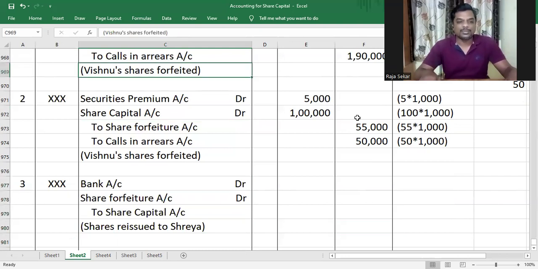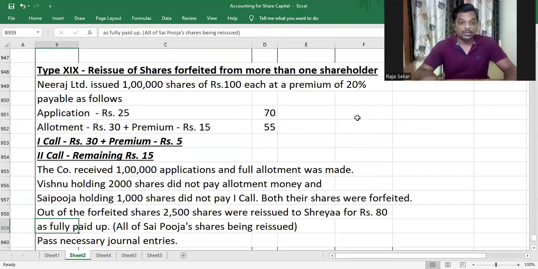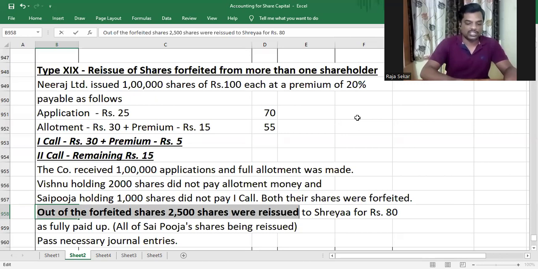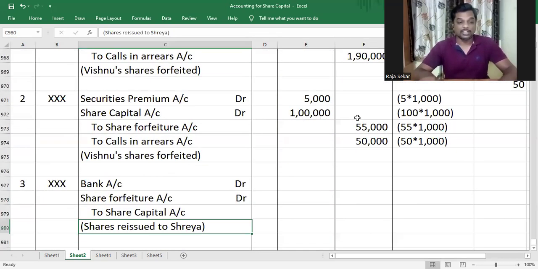Now, how many of these shares have been reissued? They didn't reissue all the shares. They only reissued 2,500 shares. So it's a case of partial reissue also. Only part of the shares have been reissued. Understood or not, my dear children? As you can clearly see here, totally 3,000 shares have been forfeited. Vishnu's 2,000 shares and Sai Puja's 1,000 shares, but only 2,500 shares have been reissued.